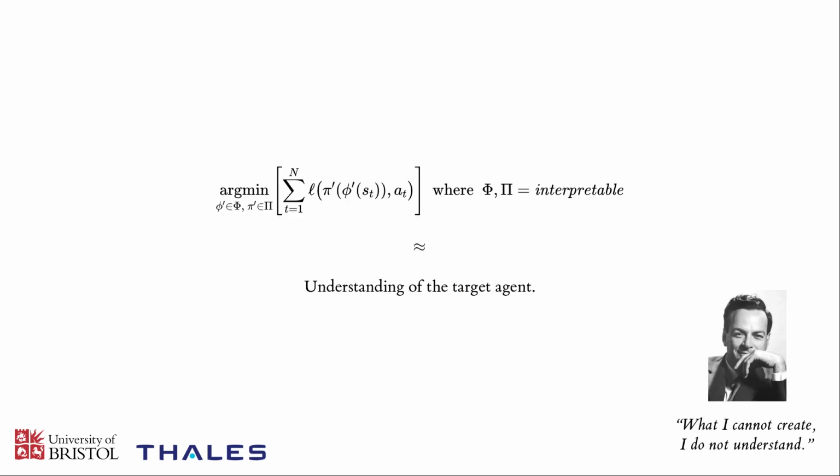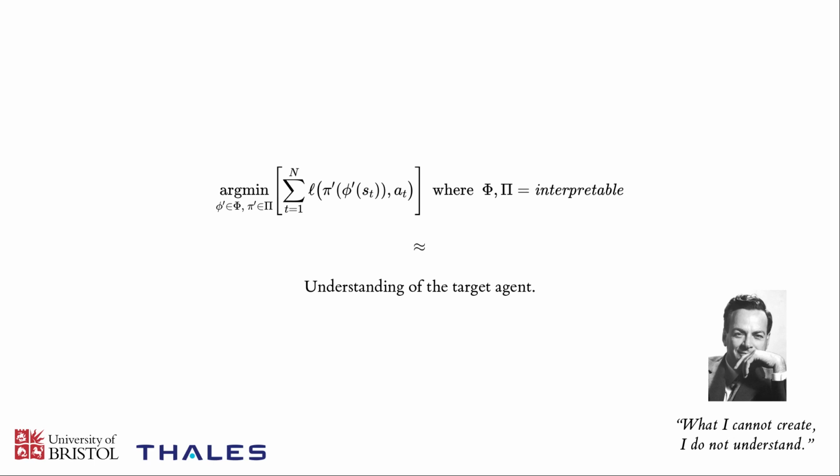This is the objective of this process in formulaic terms. We're trying to minimize the loss L between the output of the model, which is this compound function of the features generated from the state, and the policy function of those features.